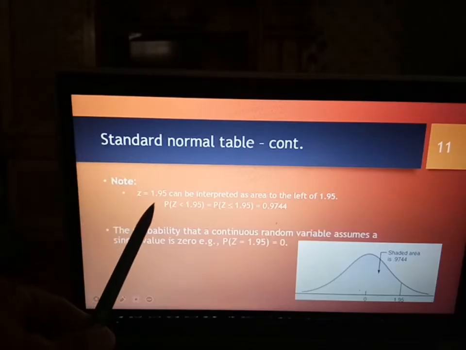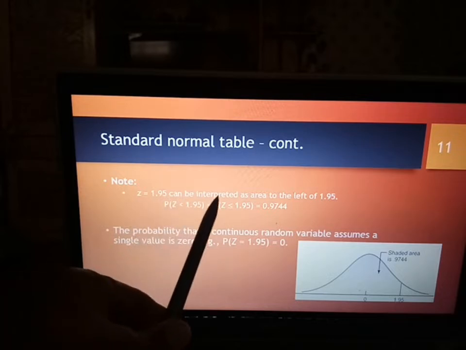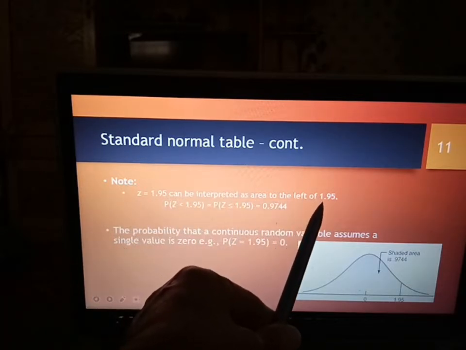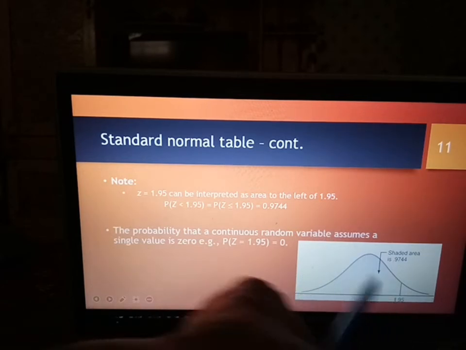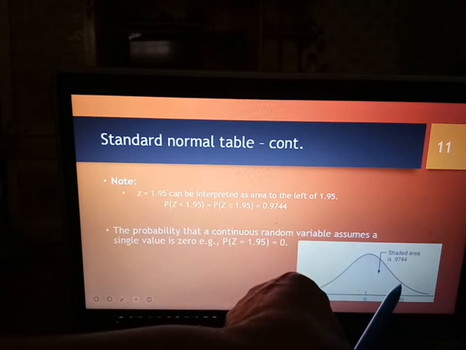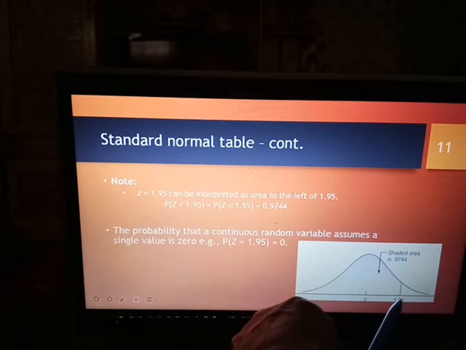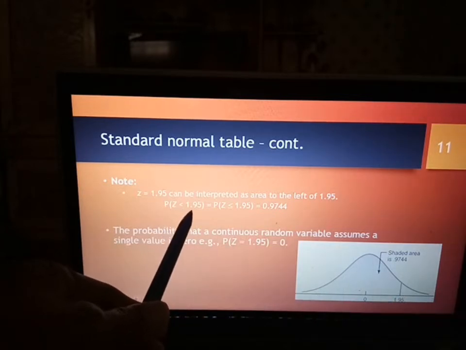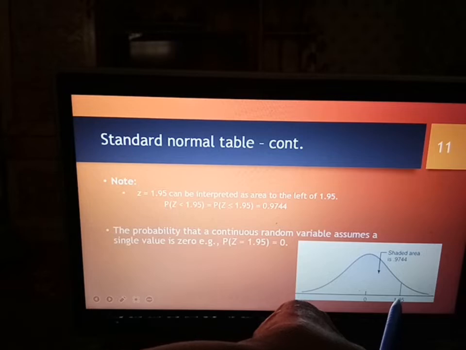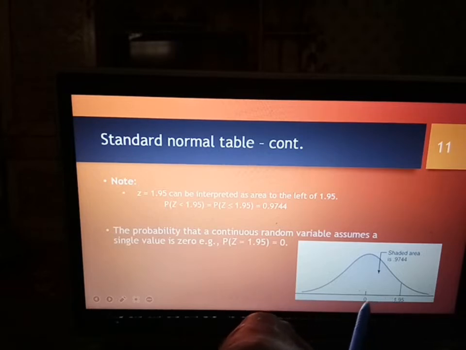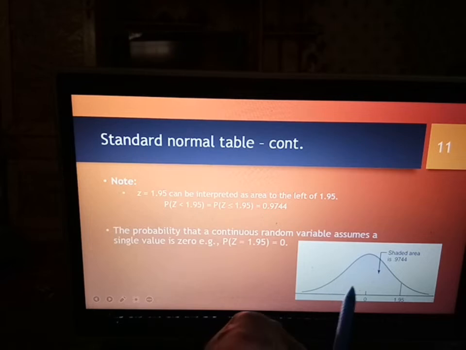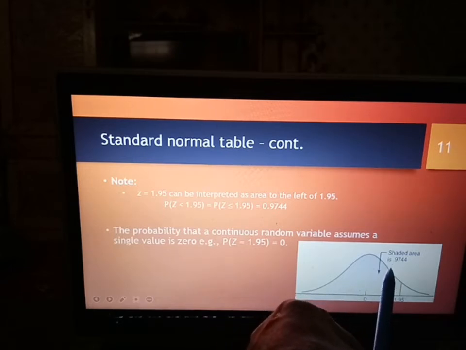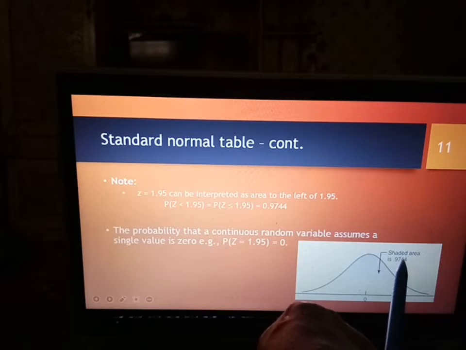Okay, nilai Z equal to 1.95 we interpret as area to the left of the 1.95. Ini 1.95, nilai Z di bawah ni 1.95. Okay, probability Z less than 1.95 is given by area yang ni, shaded area yang ni semua sampai 1.95. Z kalau less than 1.95, maknanya nilai-nilai Z di sebelah sini dan termasuk juga negatif. Okay, dan probability yang sepadan untuk Z less than 1.95 adalah area ni. So area ni is given by probability daripada table yang kita lihat tadi adalah 0.9744.